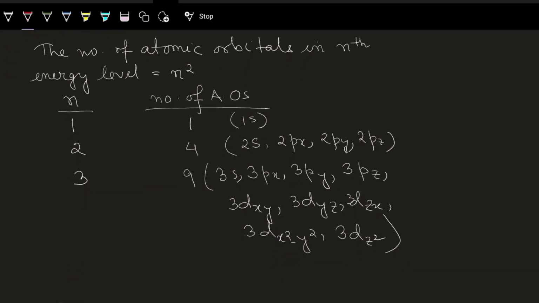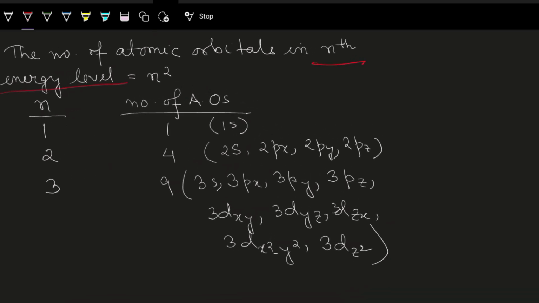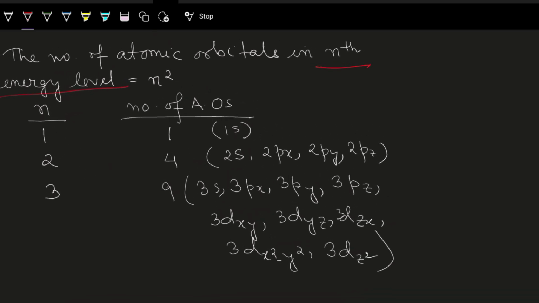Now, the number of atomic orbitals in the nth energy level. How many total atomic orbitals will be there in the nth energy level? There we'll see for n is equal to 1, the number of atomic orbitals will be n square, no? So it will be 1 and it's 1s. n is equal to 1 means K shell.